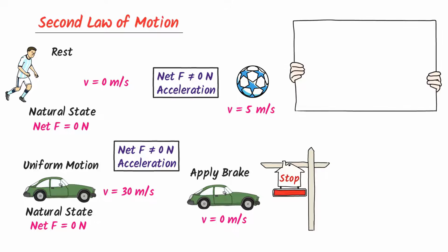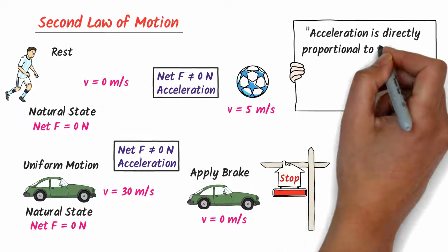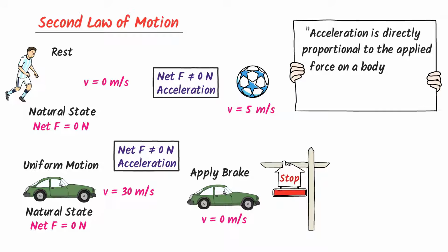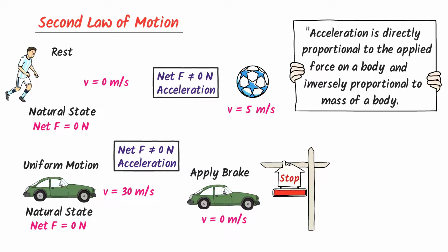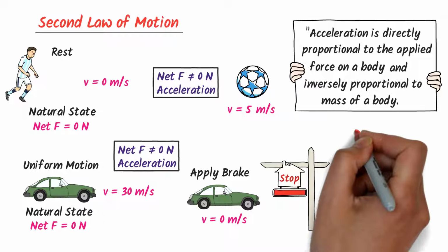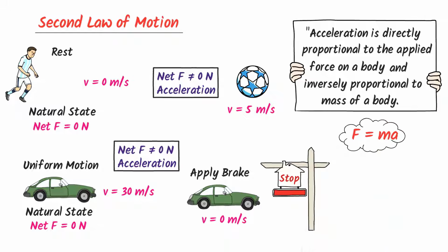Therefore, acceleration is directly proportional to the applied force on a body. Secondly, he states that acceleration is inversely proportional to the mass of a body. Are we right? F = ma.